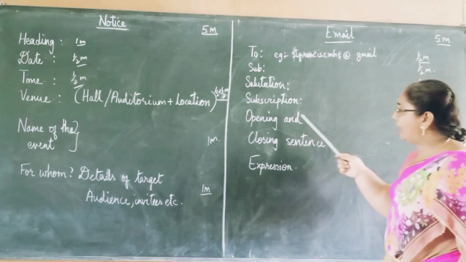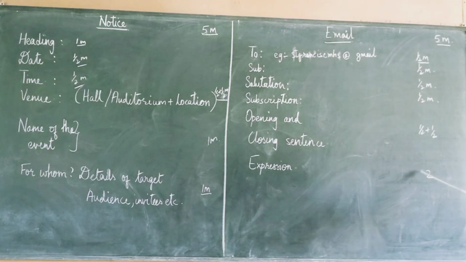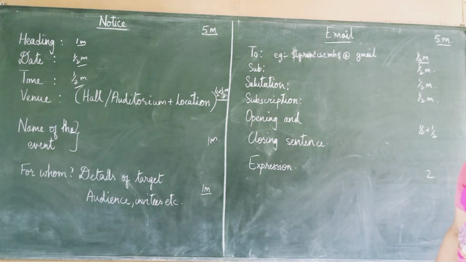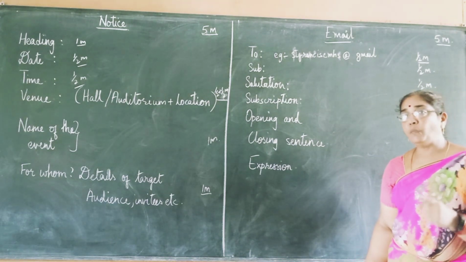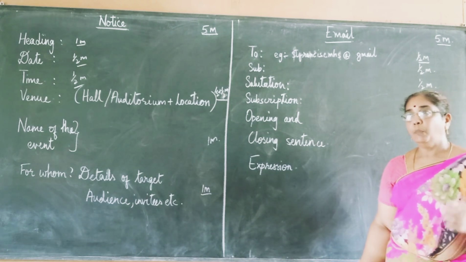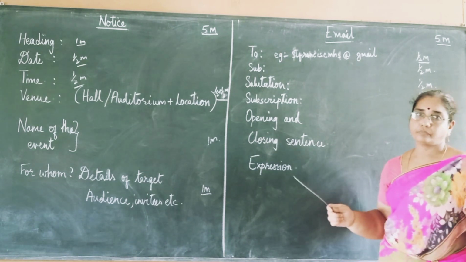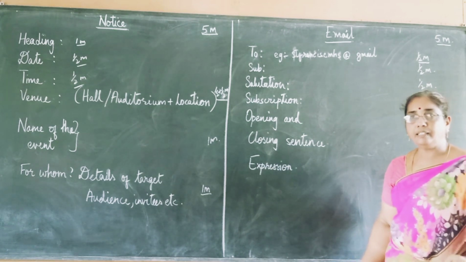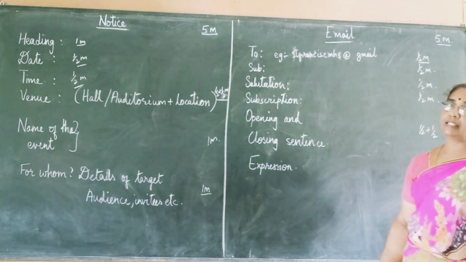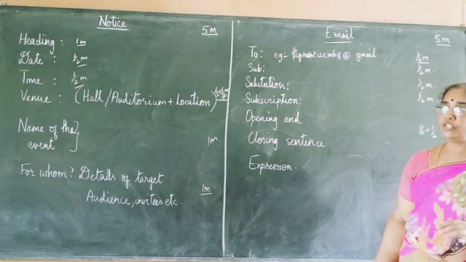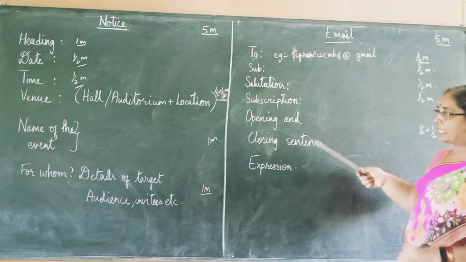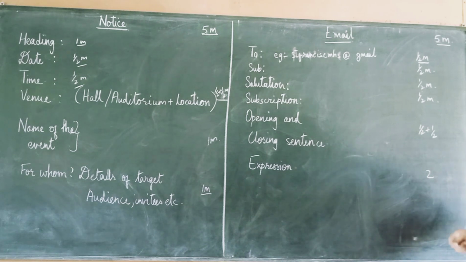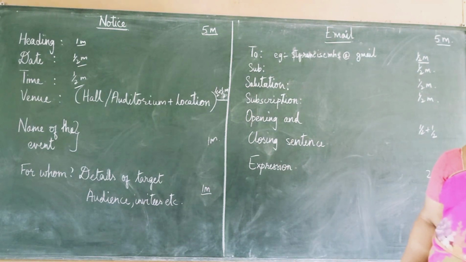And again here you have marks. For expression here you have 2 marks. You have to keep in mind. And closing sentence and opening sentence you have half mark each. Here again the closing and opening sentences which I will give you for the letter, please make use of them here also. When you make use of them here, you get half mark each. So learn those opening and closing sentences by heart, then that will fetch you marks. So marks are allotted separately. If all these things are correct, you can easily get 3 marks. Expression, you may surely get 1.5 mark if you write properly.